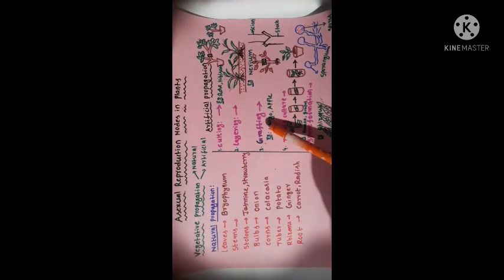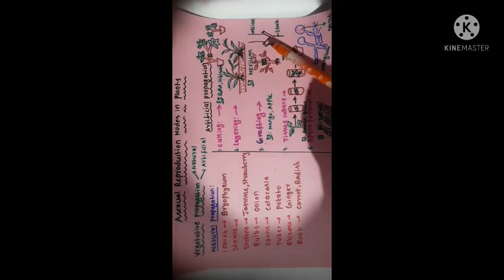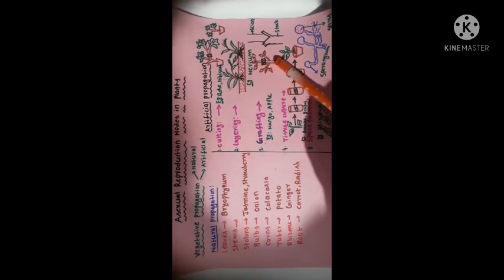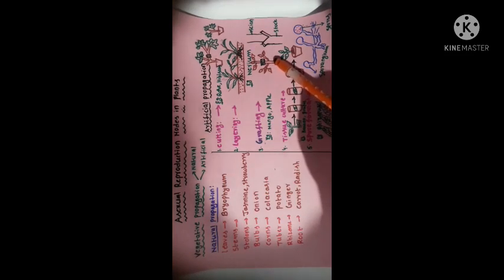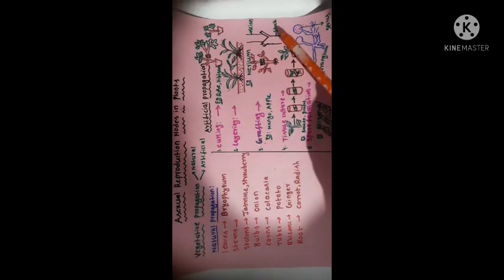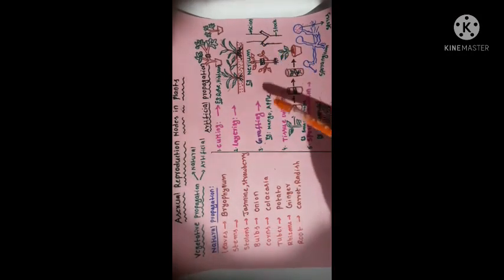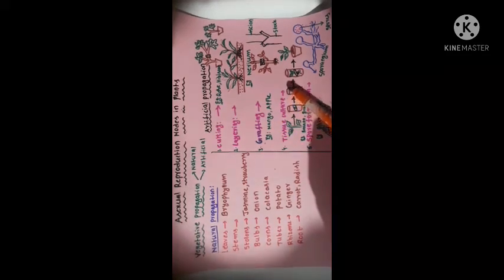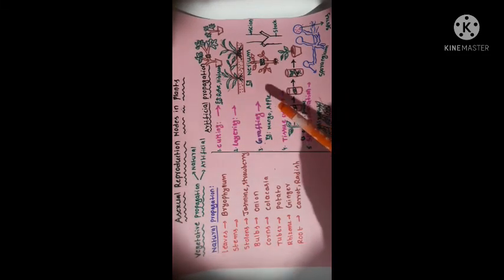Next, grafting. Stems of two plants join and grow as a single plant. The one which is attached to the soil is called the stock, and the cut stem of another plant without roots is called the scion. So this is the stock and this is the scion. Examples are mango, apple, citrus, etc.